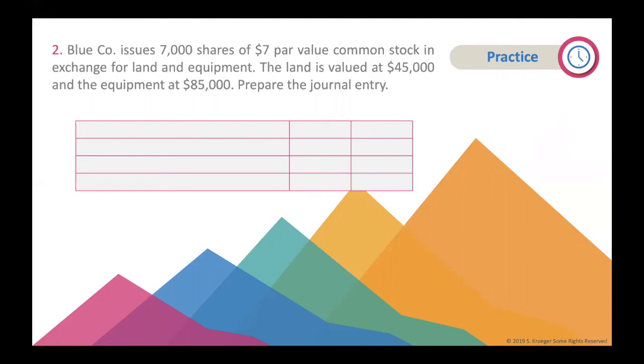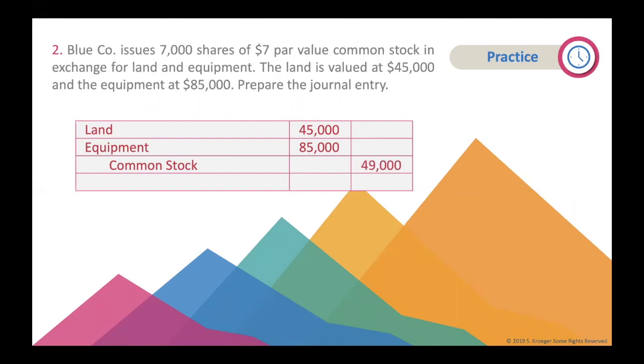First, let's list land. We will use its value of $45,000. Then list the next asset, which is equipment. We use its value of $85,000. The remaining two steps are the same as issuing stock. We credit common stock. We use the par value if we have it, which we do. The par value is $7 per share, and there are 7,000 shares. When you multiply, you get $49,000.